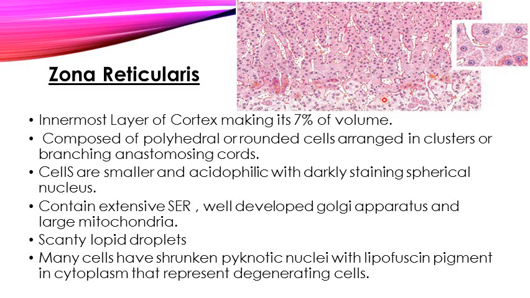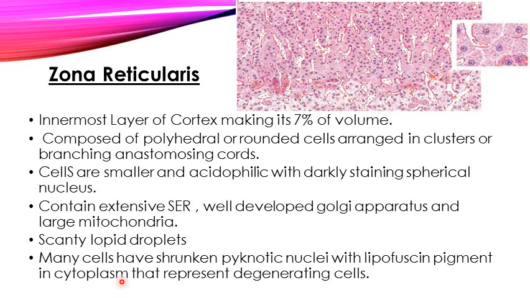Here the cells are smaller and acidophilic with a darkly staining nucleus, but many of the cells present here have shrunken pycnotic nuclei and lipofuscin pigment deposited in the cytoplasm.